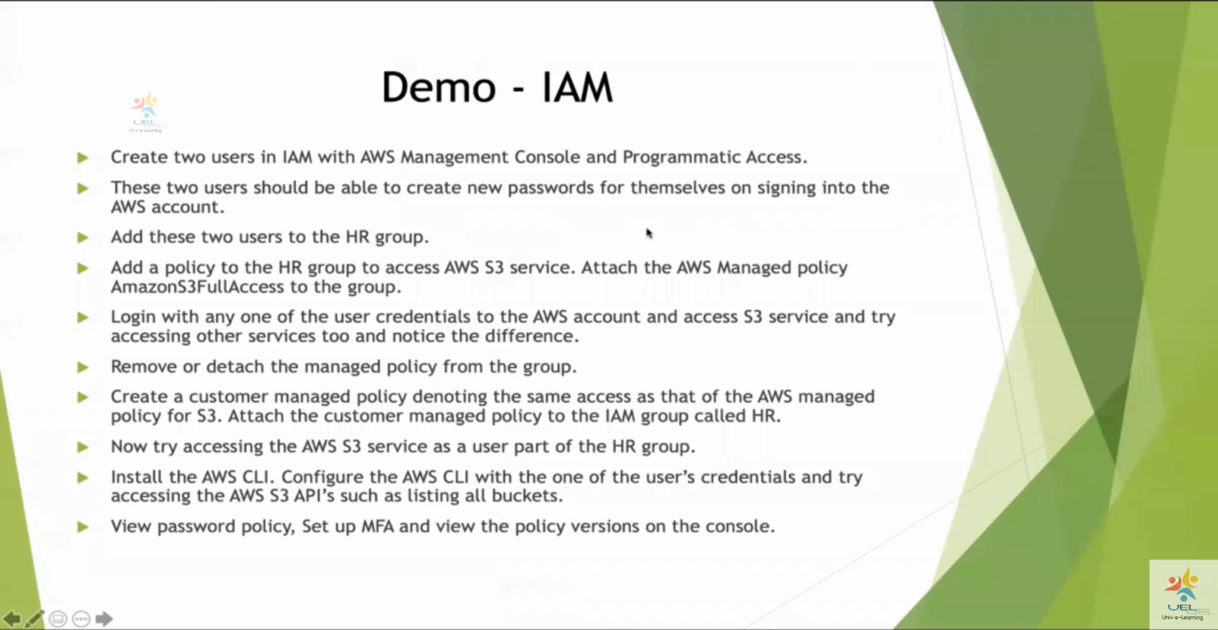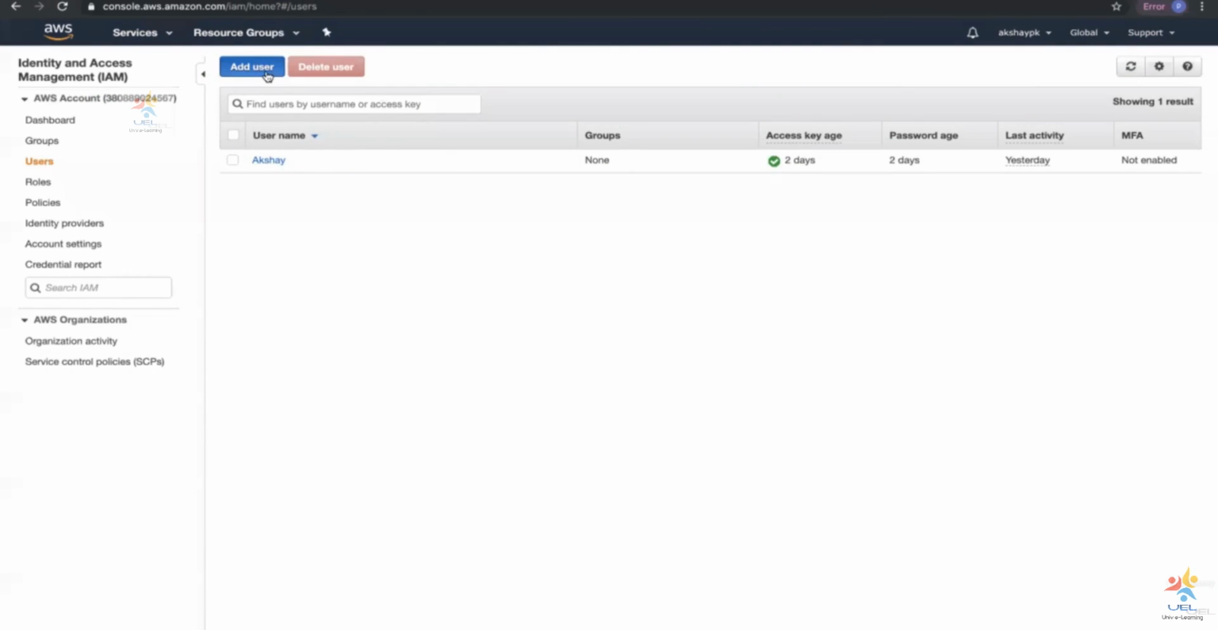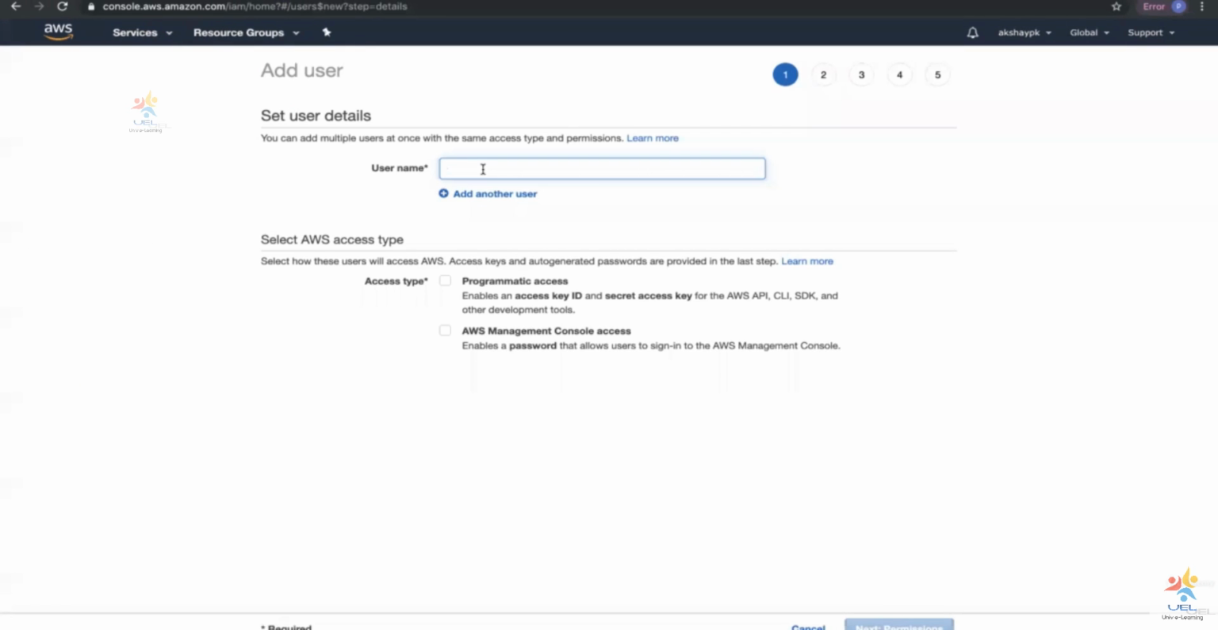So we are going to create two users. I'm going to add a user and give the user name. Since we have Hariharan as part of this call, I hope he's there. Yeah, so we have Hariharan as part of this call. We are going to add a user called Hariharan.